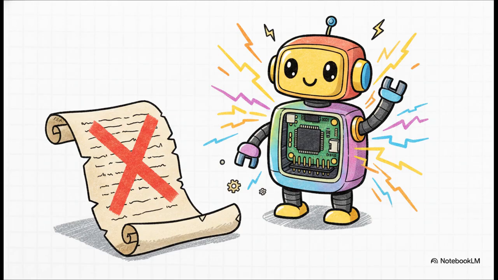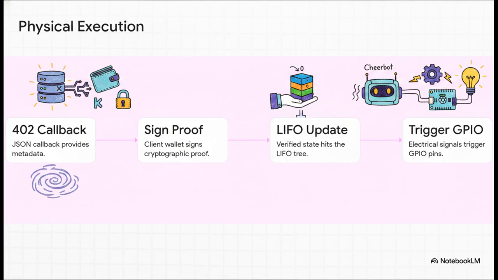Instead of relying on incredibly complex Ricardian contracts, the ones that try to bake dense, heavy legal parameters directly into code, the CheerBot just bypasses a 30-year technical wall entirely. It utilizes the physical GPIO pins, those little metal prongs that serve as the hardware's nervous system, to literally translate code directly into reality. Let's trace this exciting chain reaction to see exactly how an abstract network tip dispenses physical cheer.